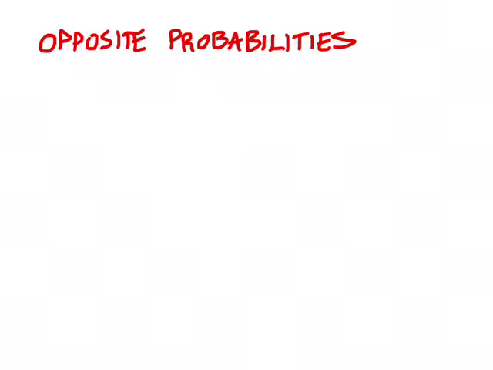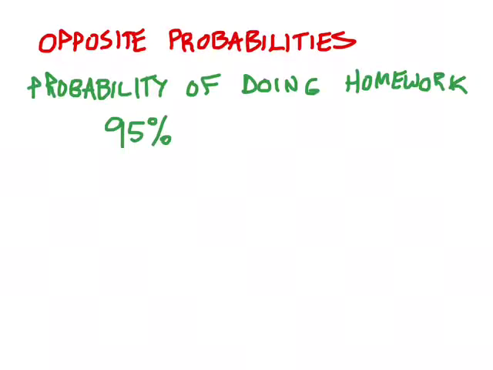Another concept that's really worth covering, for some people it feels really intuitive, for some people they have some trouble with this, is the idea of opposite probabilities. Let me give you an example. Let's say the probability that you do homework tonight is 95%. Again, I could express that differently as a decimal, 95 hundredths, or as a fraction, 95 over 100, which reduces down to 19/20ths.